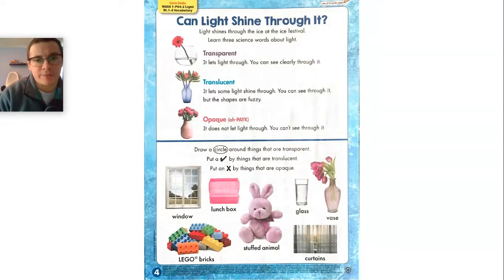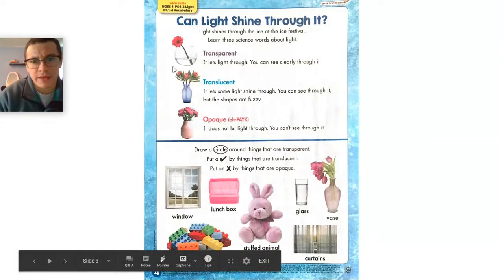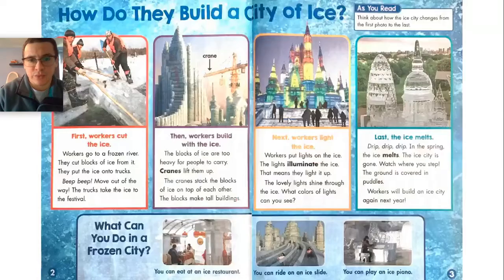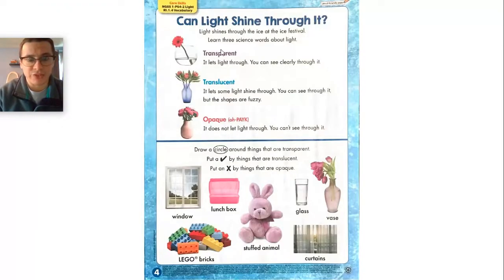I mentioned the word glossary before, but I made a mistake, because a glossary gives you the definition and tells you what the word means when it's actually being used in the text. These words were not being used in the text, and they're not any of the bolded words that we see. This is just something extra that's telling you what these words mean. But we already know what these words mean from our light unit, so we are ahead of the game.